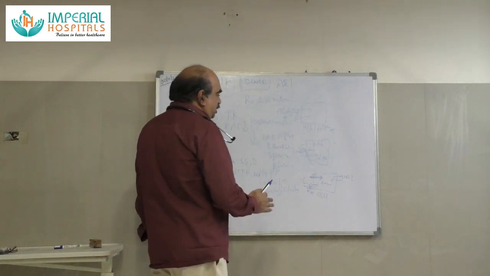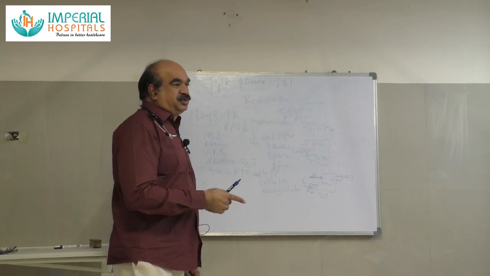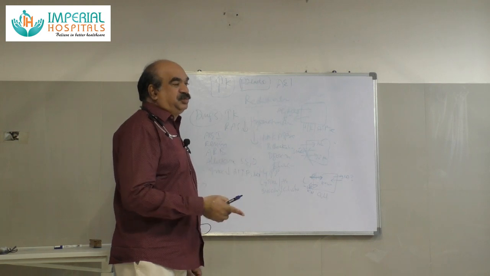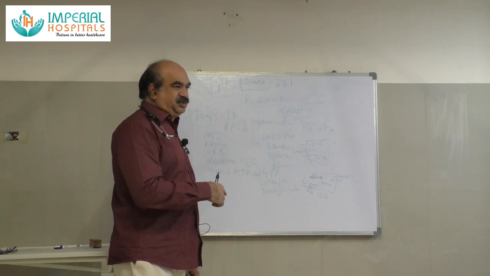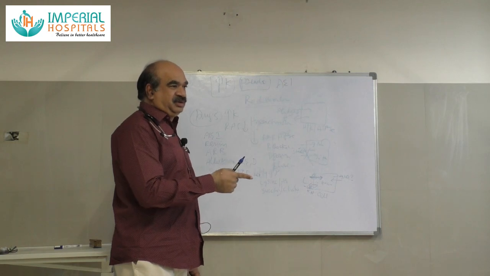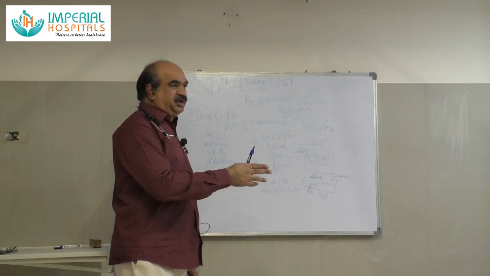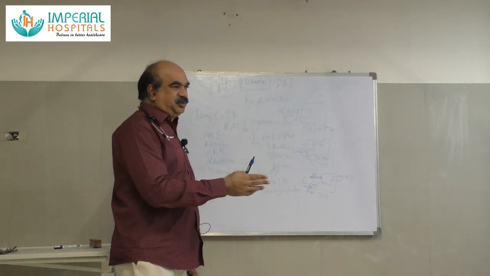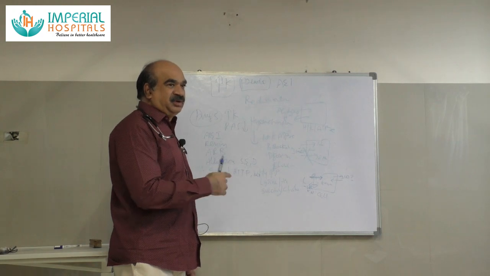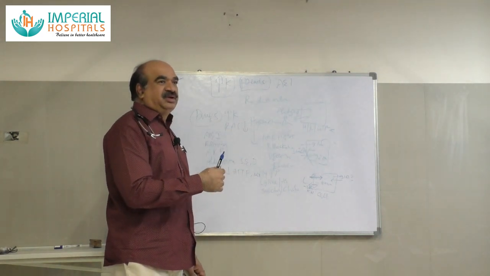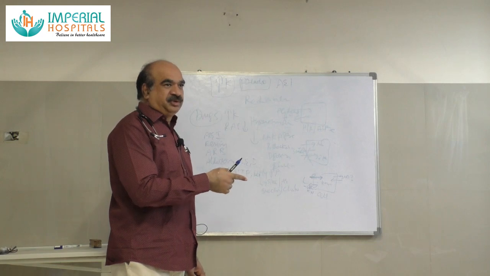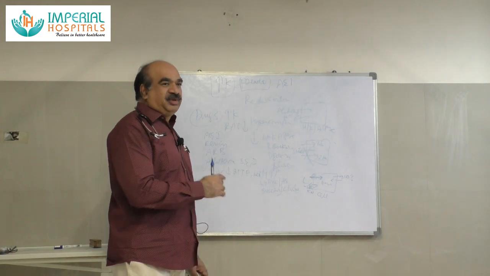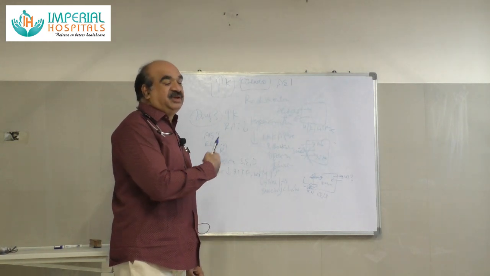And for potassium secretion, whenever there is increased delivery of sodium to the distal tubule, increased flow or solute delivery to the distal tubule, there will be more potassium secretion. With more sodium delivery to the distal tubule, there will be sodium retention and more sodium absorption in the epithelial cells. With more sodium entry, there will be more potassium hydrogen secretion. So whenever there is increased distal flow or increased solute delivery to the distal tubule, there will be more sodium retention and more potassium secretion. That causes hypokalemia.